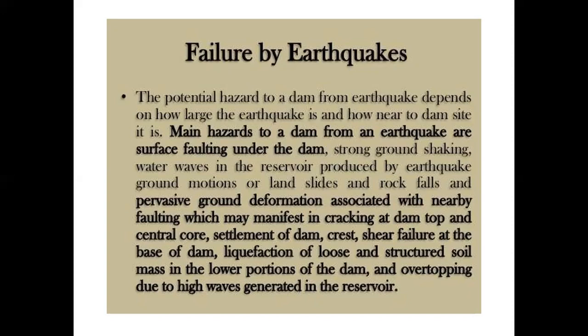The main hazards to a dam from an earthquake are surface failure under the dam, strong ground shaking, water waves in the reservoir produced by ground motion, landslides and rock falls, and pervasive ground deformation associated with nearby faulting, which may manifest as cracking at the dam top and central core, settlement of the dam, shear failure at the dam base, liquefaction of loose and saturated soil mass in the lower portion of the dam, and overtopping due to high waves generated in the reservoir.